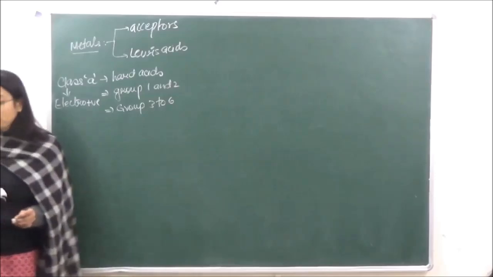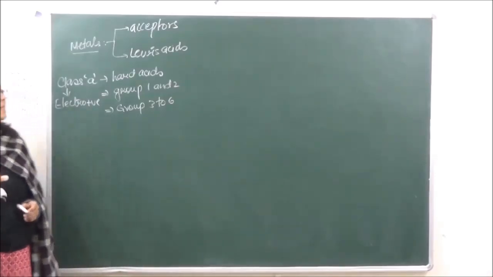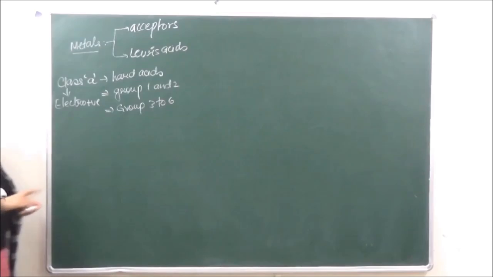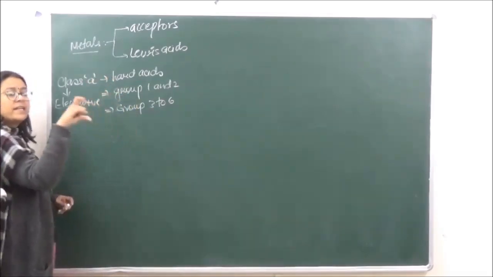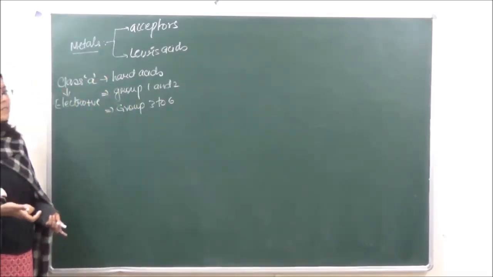They are going to form the most stable coordinate complexes, you can say.